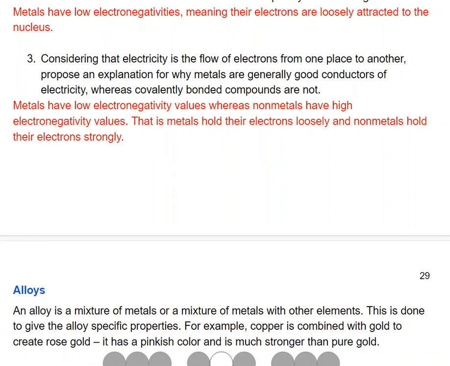This is again because of the type of bonding that is present. In a metal, we have those cations that are attracted to the electron sea. And because those electrons are delocalized, they're able to move and flow, which is why metals are good conductors. Those electrons can move that energy from point A to point B because they're already mobile.